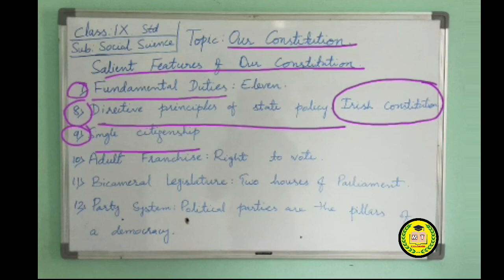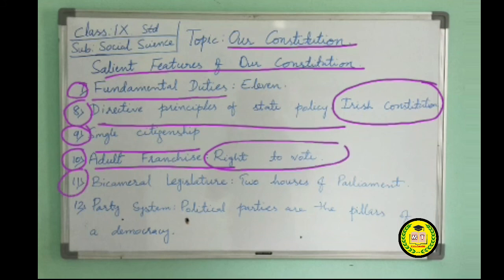Next, adult franchise. The Constitution provides for adult franchise. All citizens above 18 years of age may exercise their right to vote. Bicameral legislature. The central legislature is called Parliament. The Parliament consists of two houses, the lower house Lok Sabha and the upper house Rajya Sabha.